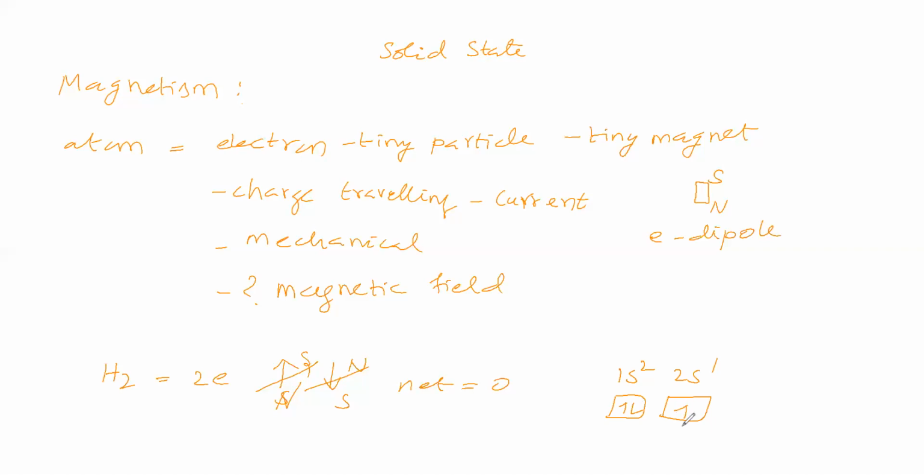So this unpaired electron is having a magnetic moment. For this atom, the resultant magnetic moment is due to this electron. So for an atom, which electrons are responsible for magnetic moment? Unpaired electrons. So unpaired electrons are responsible for the magnetic moment of an atom. If the atom is having unpaired electrons, then it is having a magnetic moment.